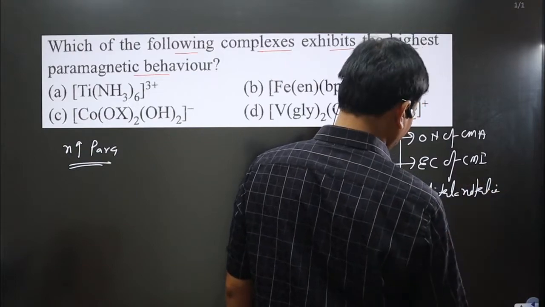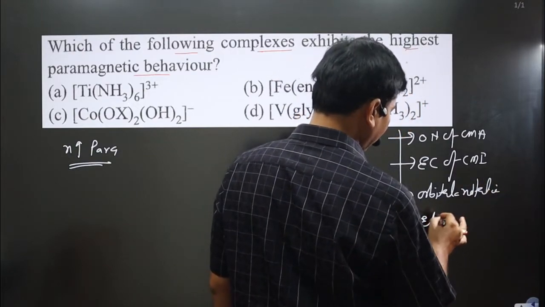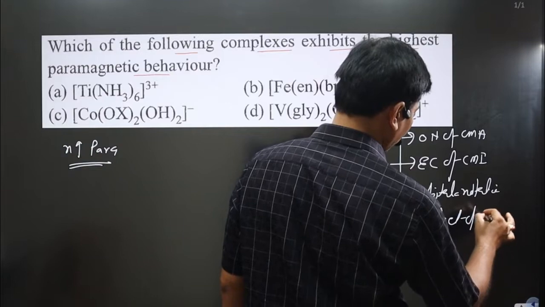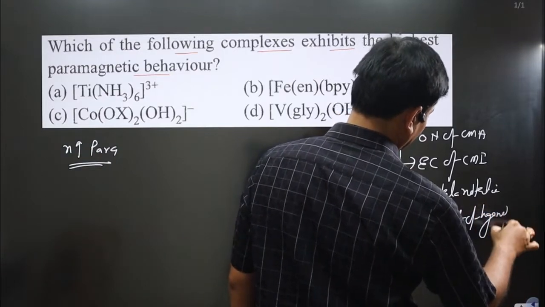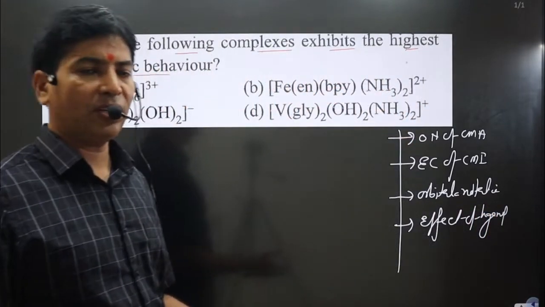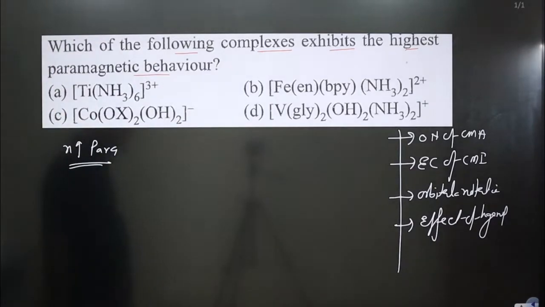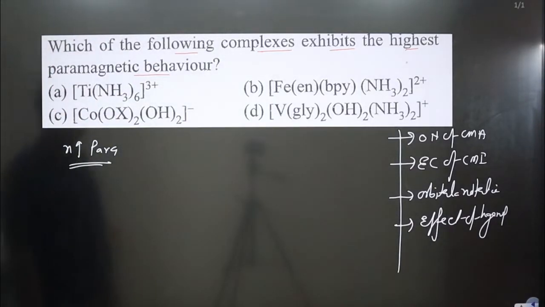And in orbital notation, before filling electrons, we consider the effect of the ligand, whether we have a strong field ligand or a weak field ligand. A strong field ligand causes pairing of electrons, a weak field ligand causes no pairing of electrons.